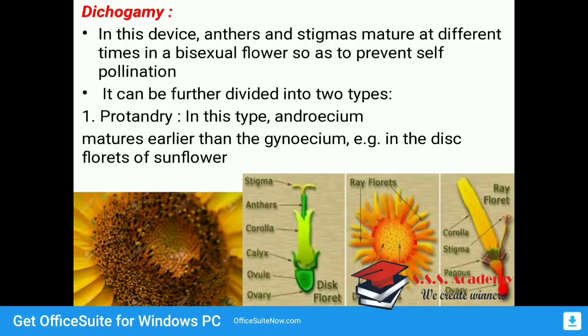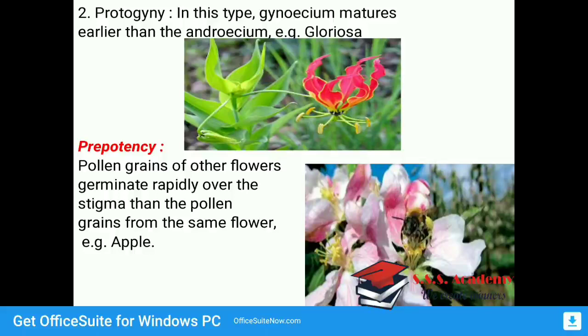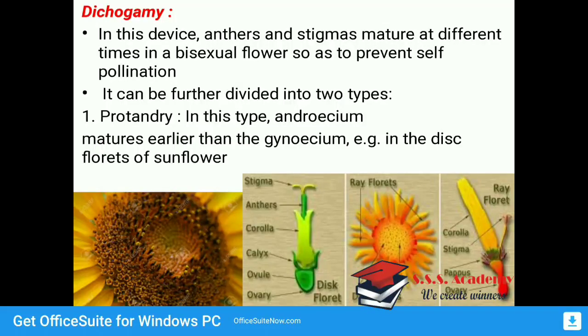Next is dichogamy. What does it mean? In this device, anthers and stigma mature at different times in a bisexual flower, to prevent self-pollination. It can be divided into two types. One is called protandry and the second is called protogyny. We will see what they mean in more detail.